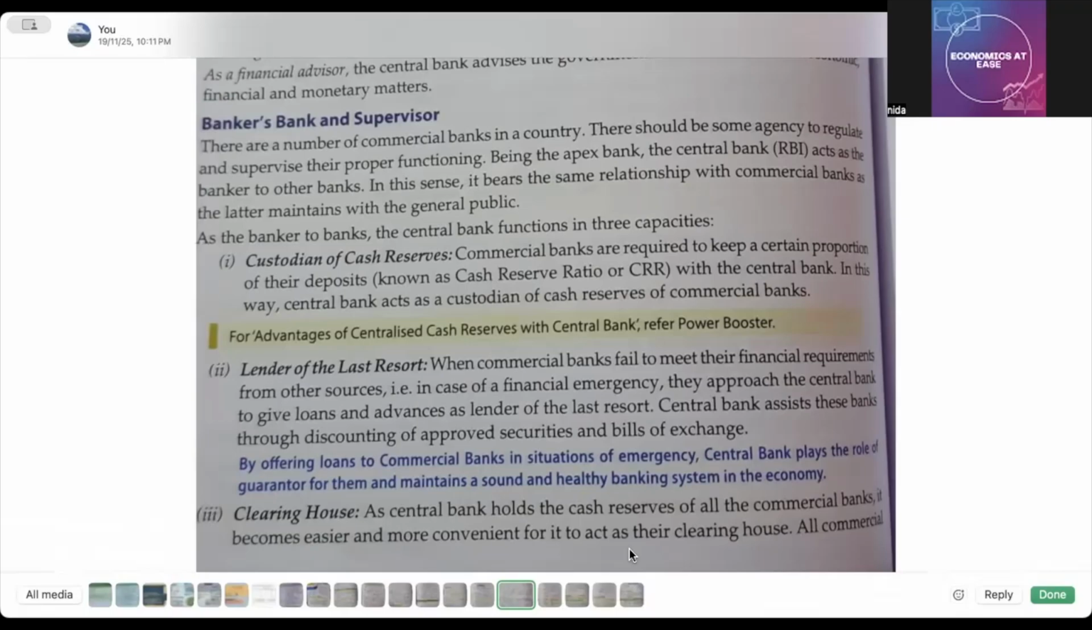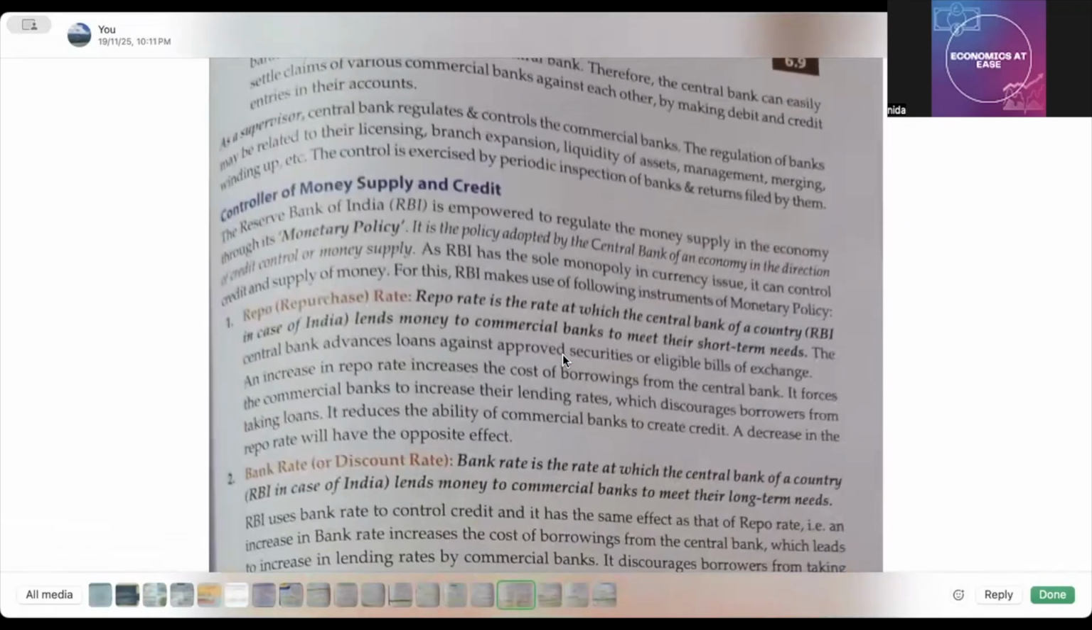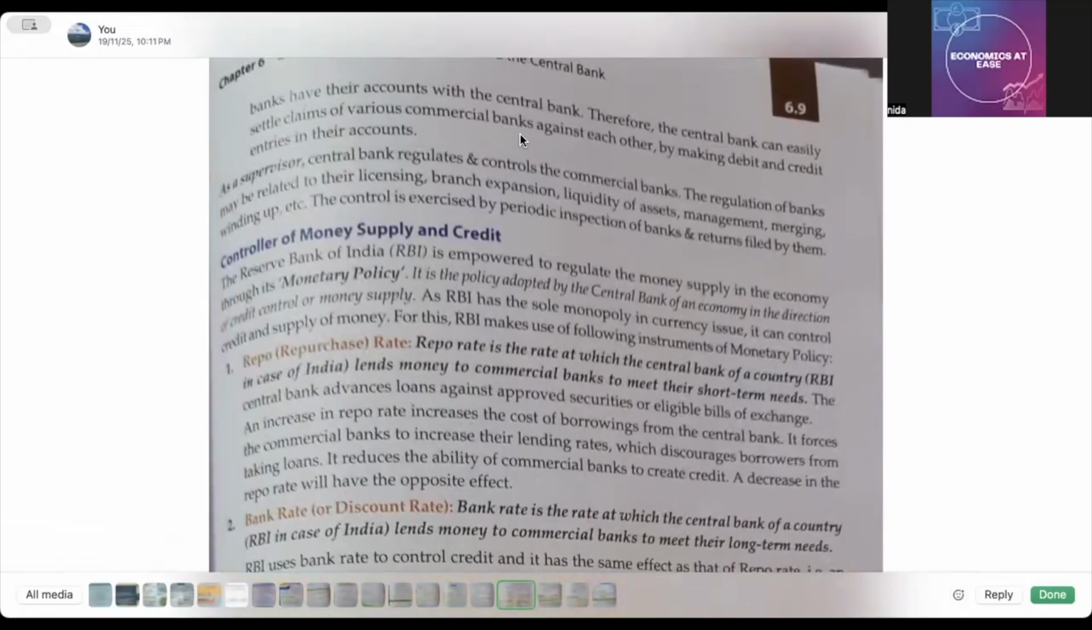So clearing house का मतलब क्या है? That is payment clearing function. Okay, interbank transactions जब होते हैं then RBI can make the payment, okay, on their behalf. All commercial banks have their accounts with the central bank. Therefore, the central bank can easily settle claims of various commercial banks against each other. Okay, so वहां पे आपका पहले से already पैसा जमा है, so you can make the payment. Therefore, the central bank can easily settle claims of various commercial banks against each other by making debit and credit entries in their accounts.